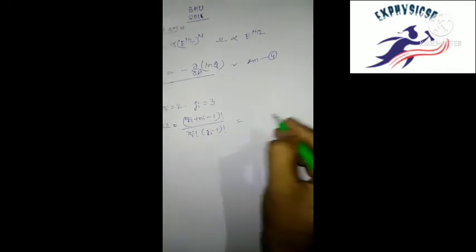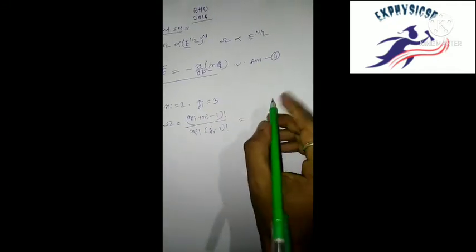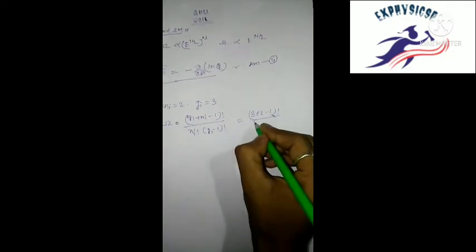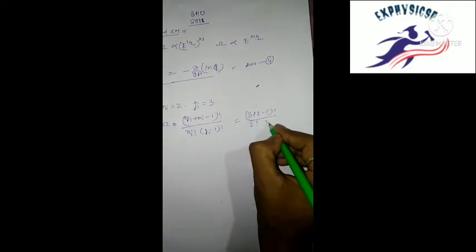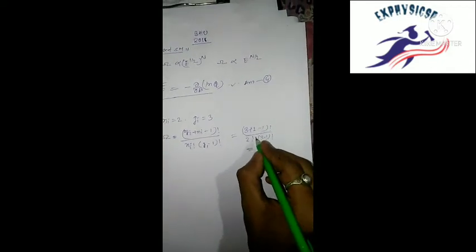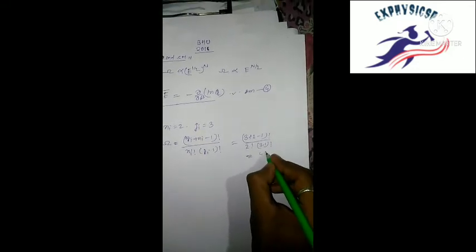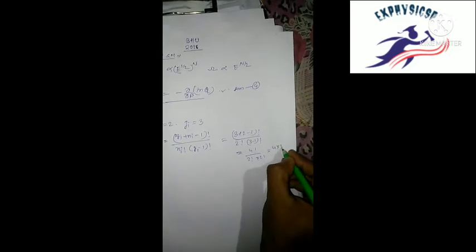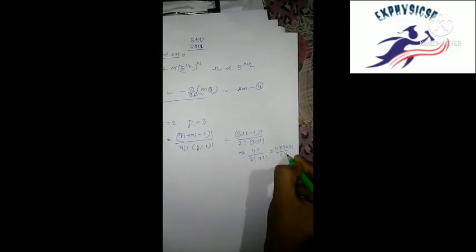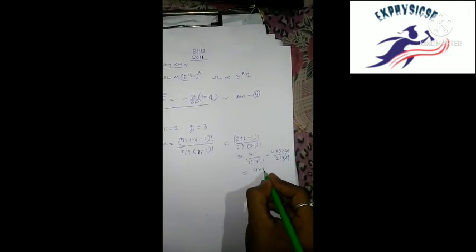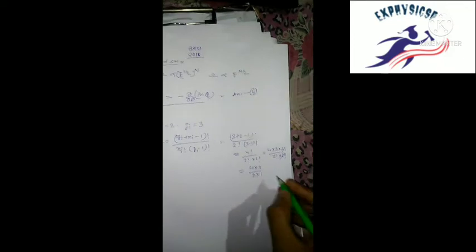Then we put the values of Gi and Ni: (3 plus 2 minus 1) factorial by 2 factorial into (3 minus 1) factorial. That is 4 factorial by 2 factorial into 2 factorial, which is 4 into 3 into 2 factorial by 2 factorial into 2 factorial, which is 4 into 3 by 2 into 1, which is 6.